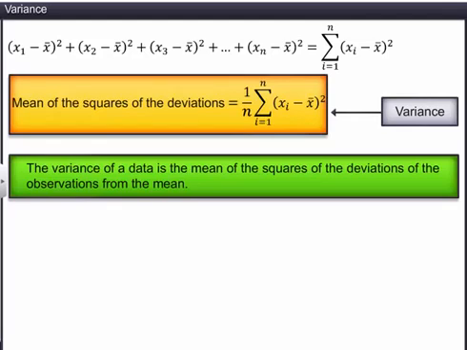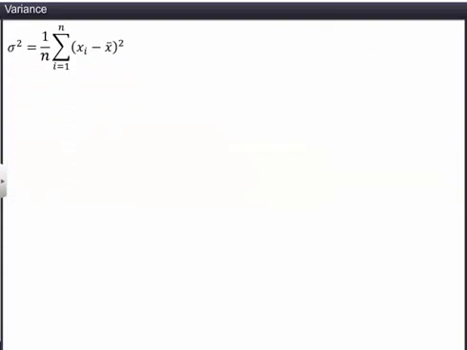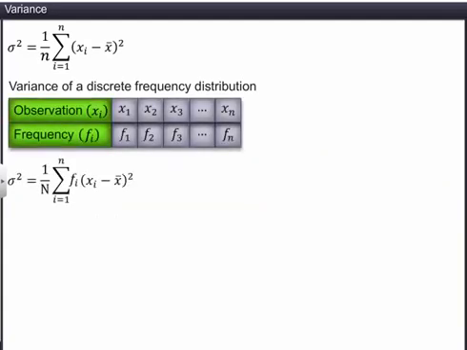This is the formula used to calculate the variance of an ungrouped data. Similarly, the formula for the variance for a discrete frequency distribution is given by sigma squared equal to 1 divided by the sum of the frequencies, multiplied by the summation of the product of the squares of the deviations from the mean and their respective frequencies.